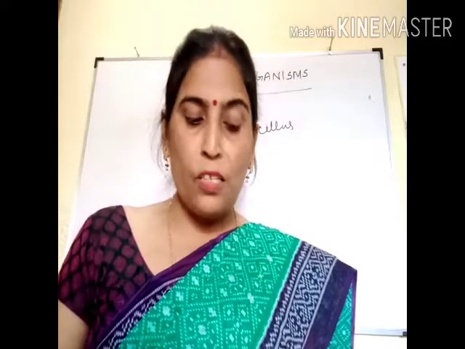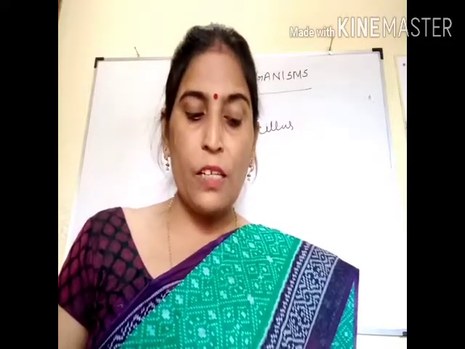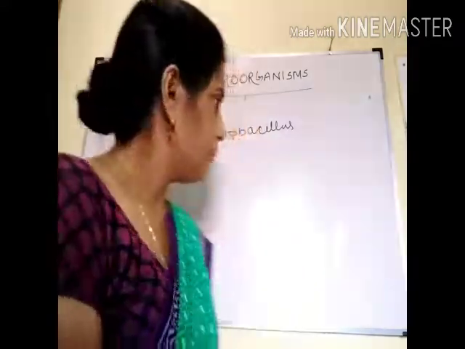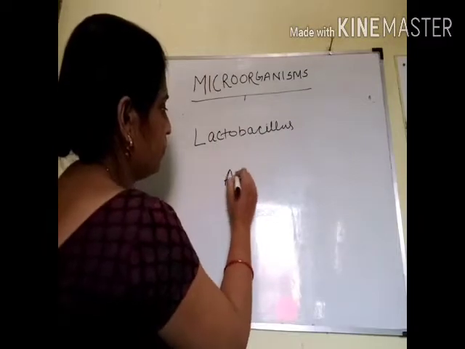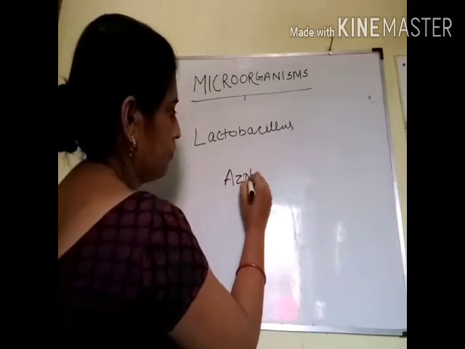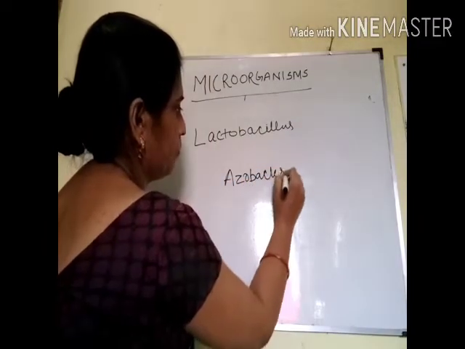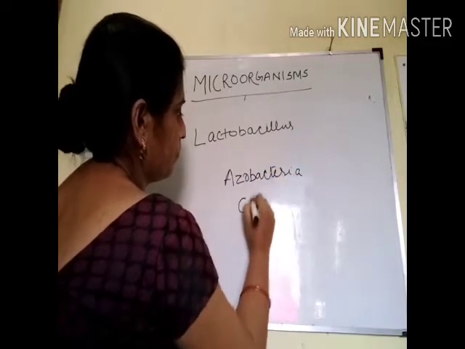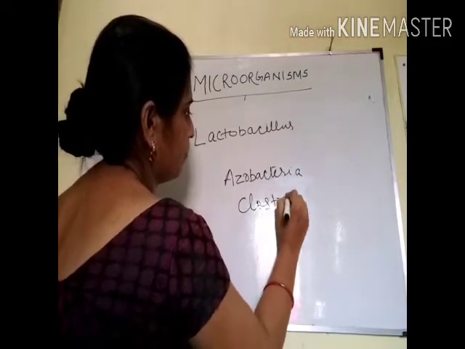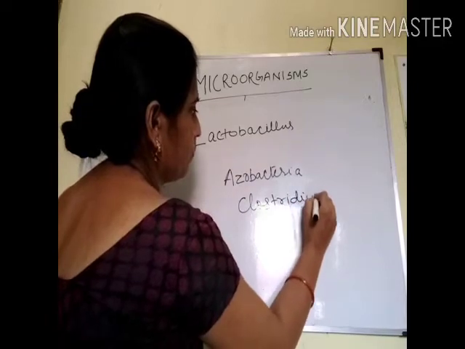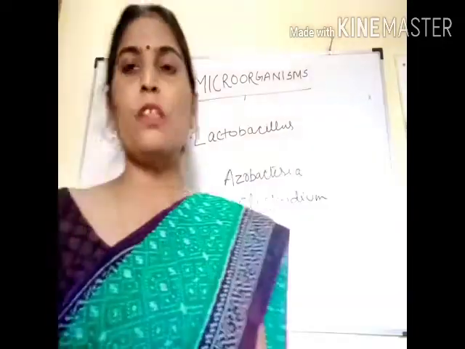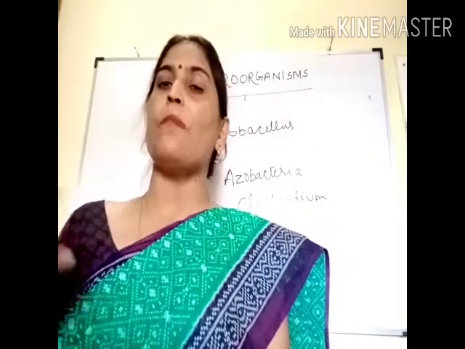Now apart from rhizobium, other bacteria like azotobacter and clostridium are also nitrogen fixing bacteria.